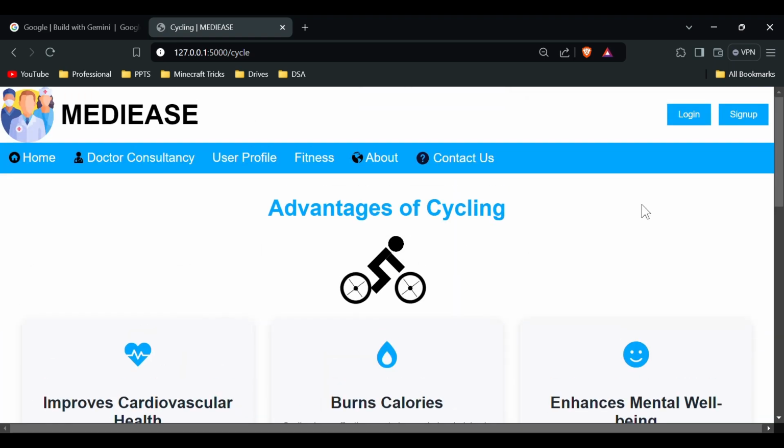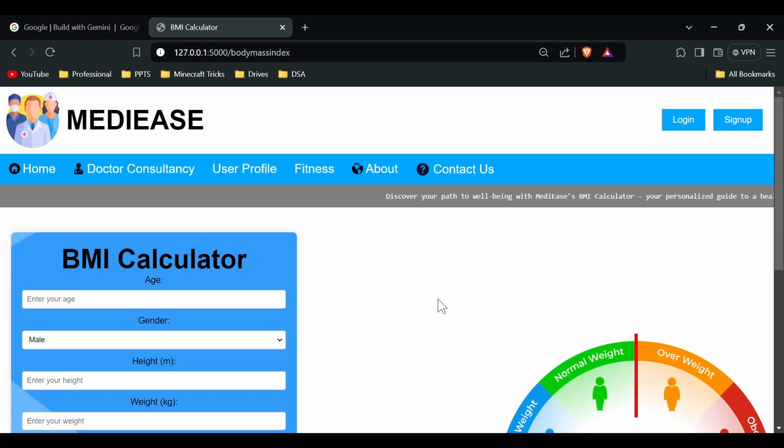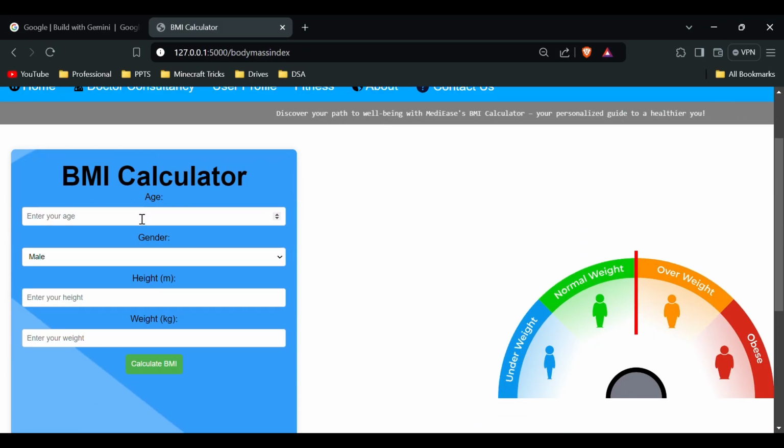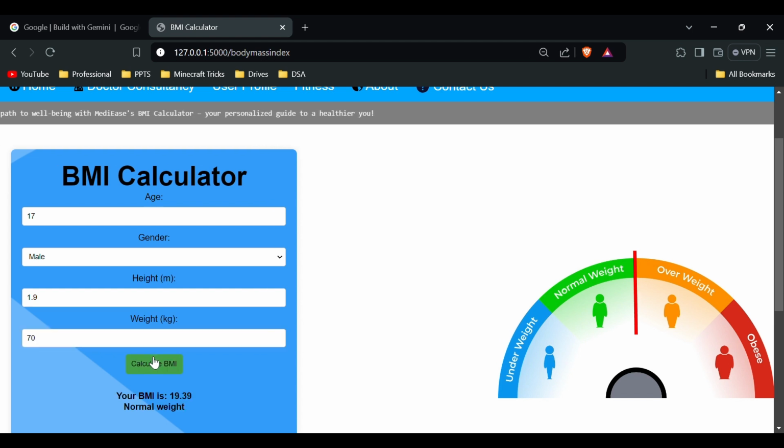In this webpage, you can check your body mass index by entering information like age, gender, height, and weight. The BMI is calculated with the help of JavaScript, and the output is shown on this webpage.